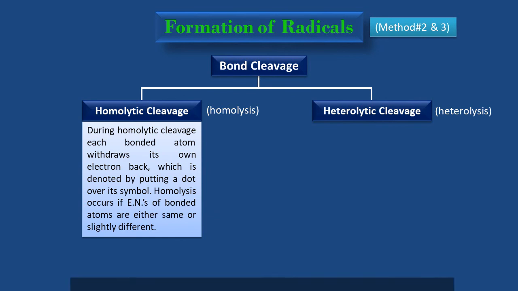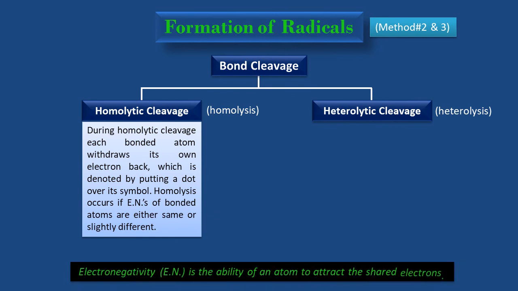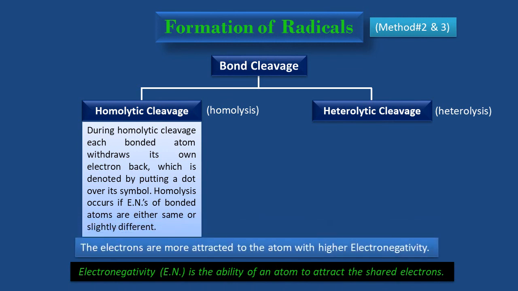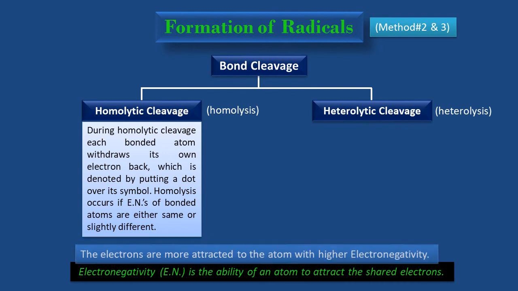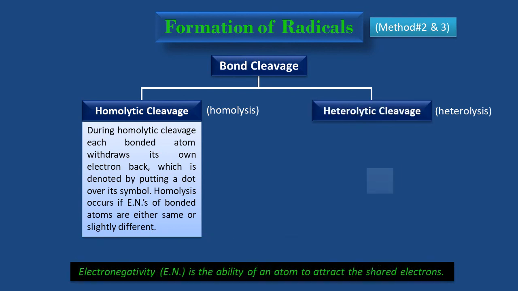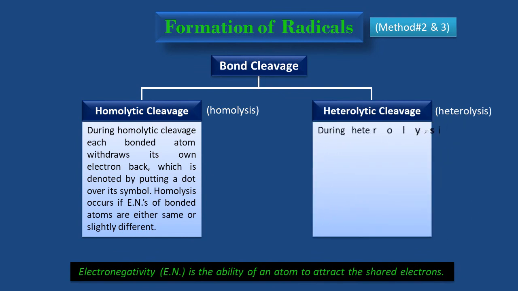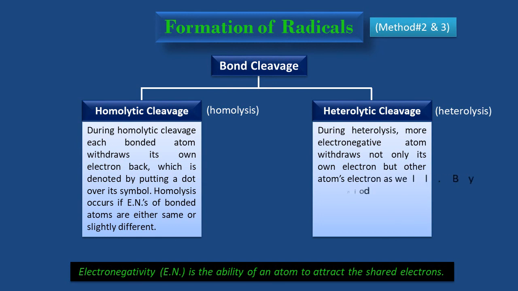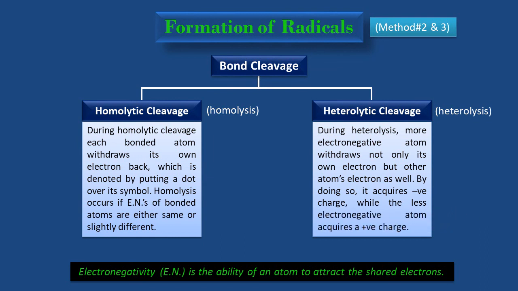And what is electronegativity? Electronegativity is the ability of an atom to attract the shared electrons. The electrons are more attracted to the atom with higher electronegativity. On the other hand, during heterolysis, more electronegative atom withdraws not only its own electron but other atoms' electron as well, and by doing so it acquires negative charge, while the less electronegative atom acquires a positive charge. Let me now elaborate this with the help of a diagram.